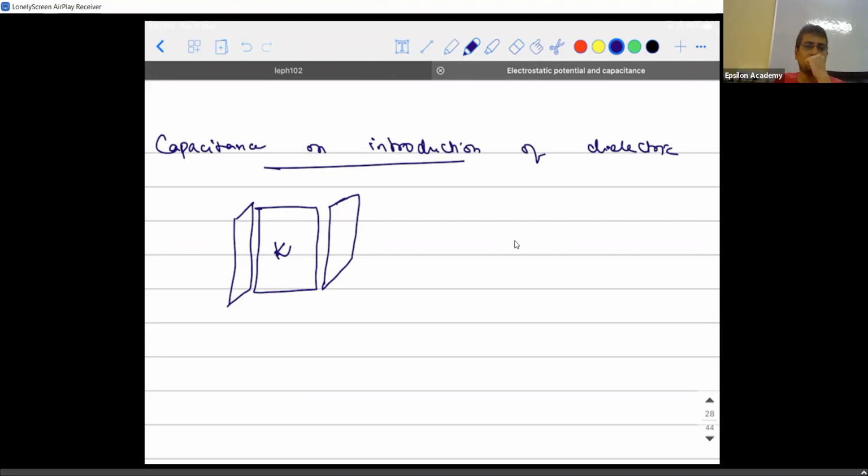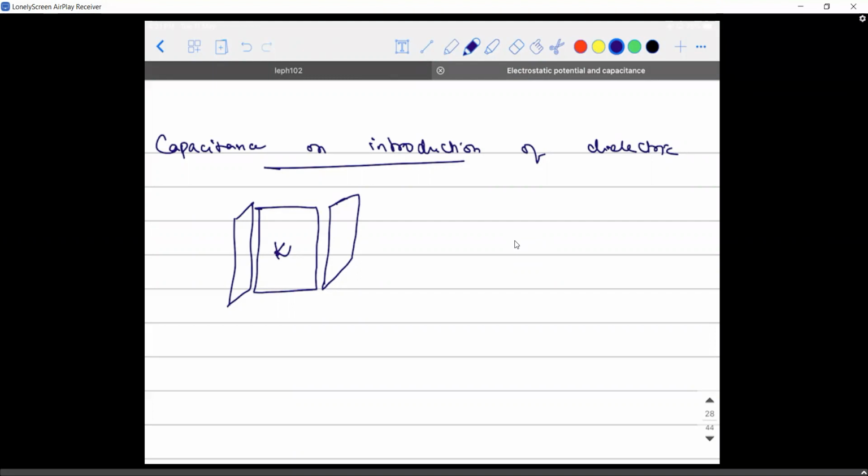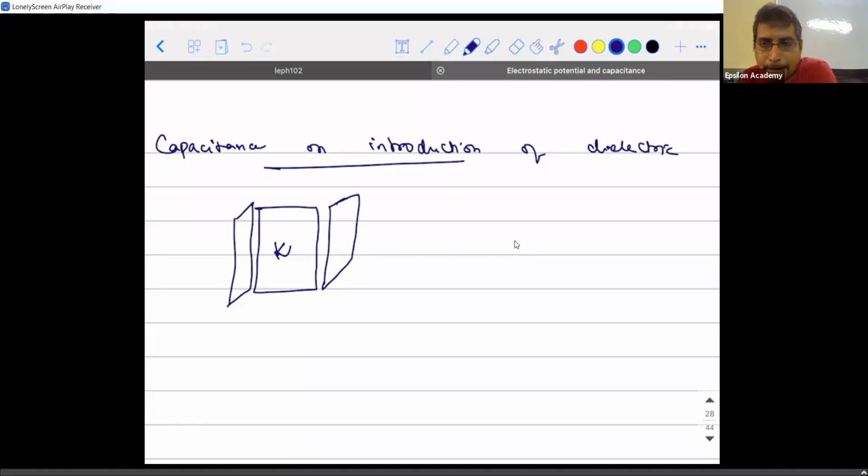I think it will increase. By what factor? That's what we need to answer. For that we need to understand how exactly a dielectric medium works. So for this I have to come back to Coulomb's law. I'm just going to touch upon certain basics.